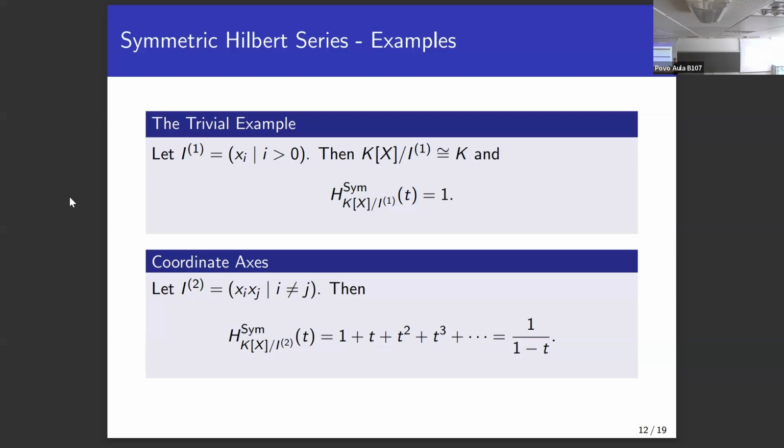But this is good because this is also the normal Hilbert series of a point. Recall that the vanishing ideal of our ideal is just the origin, and the Hilbert series of this is also 0, and we have no symmetry. So this is what we expect.